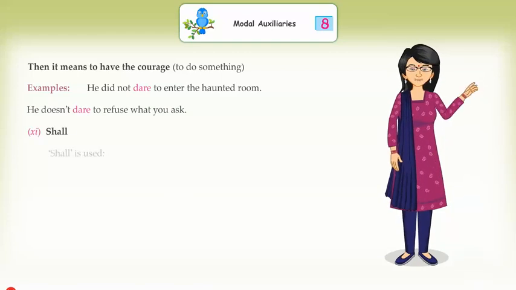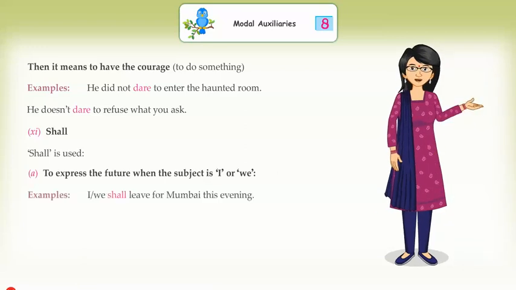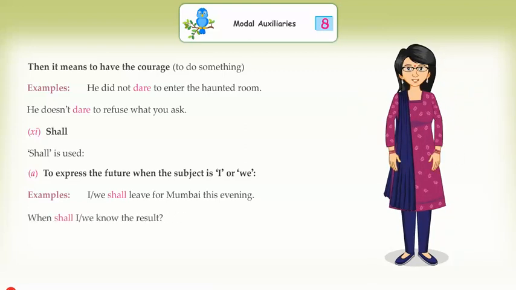11. Shall. Shall is used A. to express the future when the subject is I or we. Examples: We shall leave for Mumbai this evening. When shall we know the result?